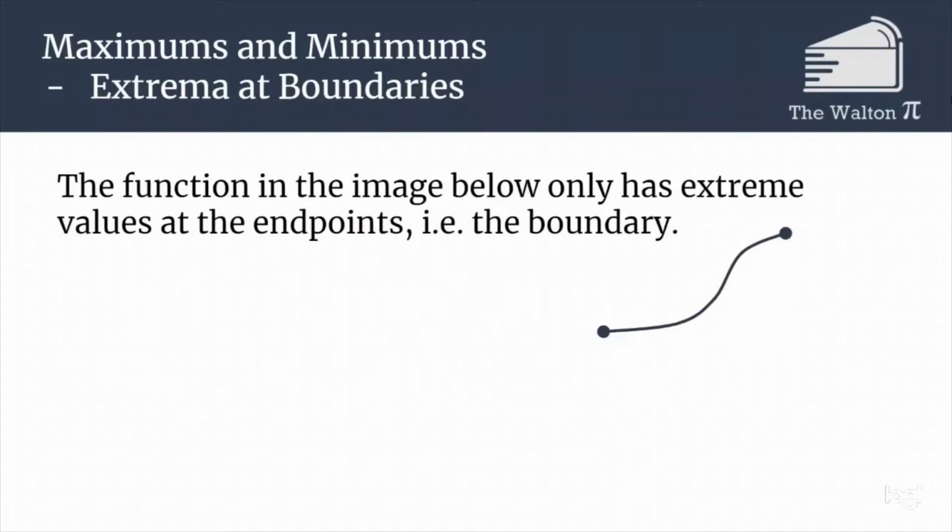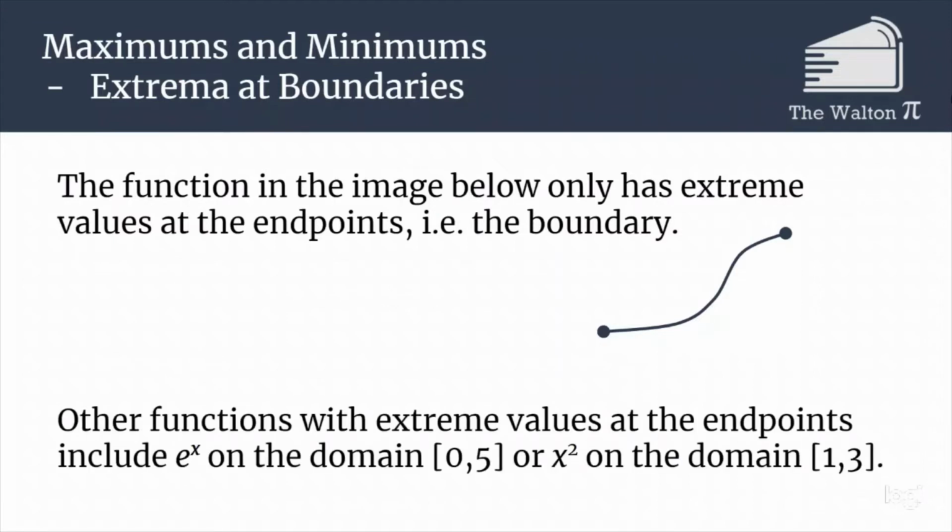For example, if we were to look at this function, if we're looking for extrema at the boundaries, this one has a maximum value at one endpoint and a minimum value at the other endpoint. So if there are endpoints of our domain, those are places we would have to check to see if there are any extrema there. Other functions would be like e to the x on the domain 0 to 5. Now, we earlier said that e to the x doesn't have extrema. That's on the domain of all real numbers.